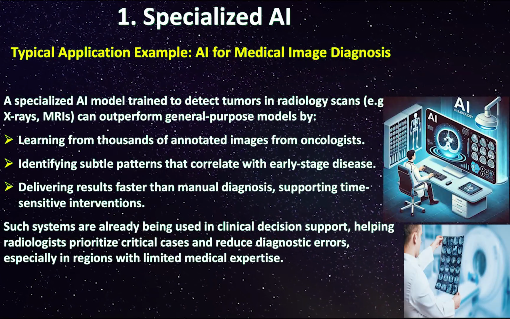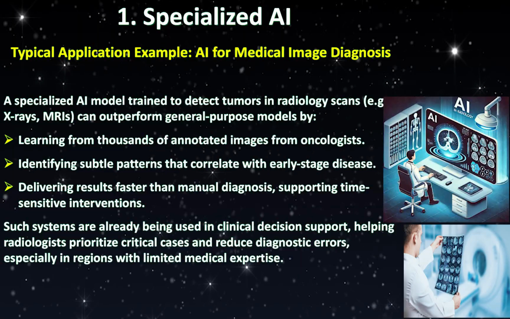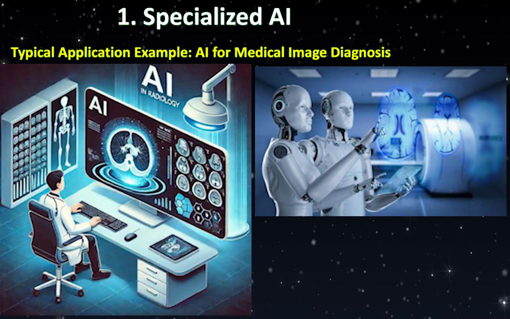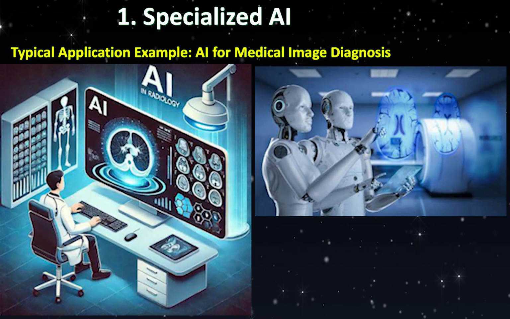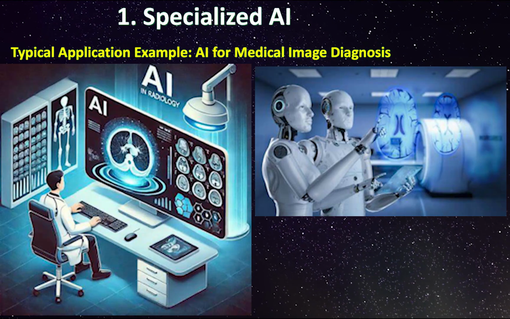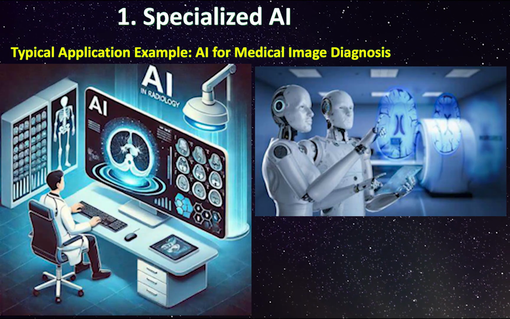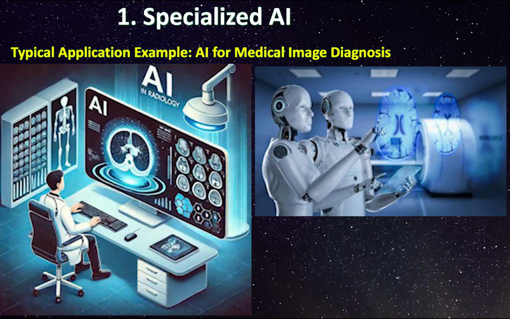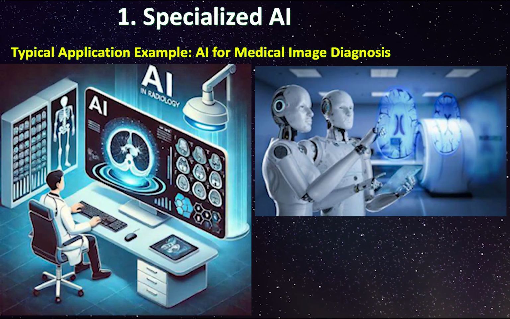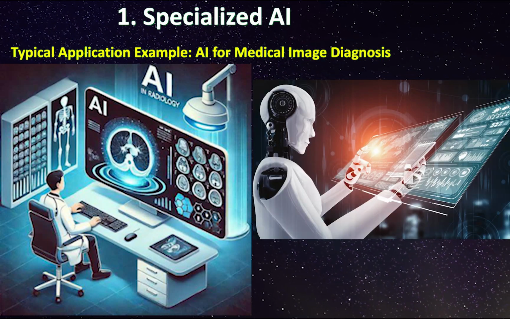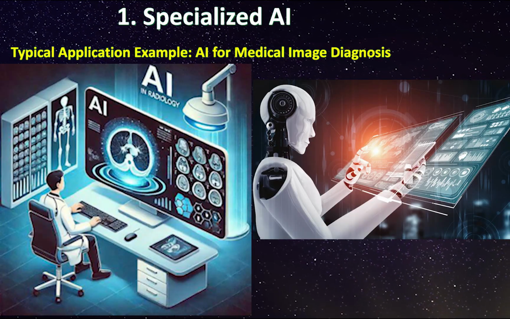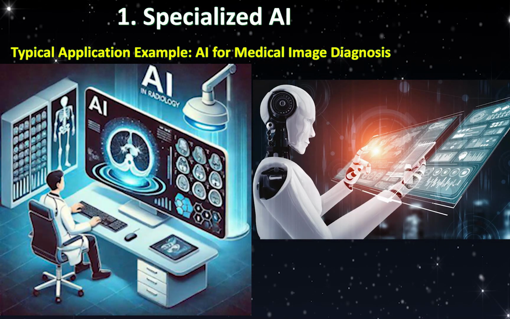To illustrate its impact, consider one of its most important application areas: medical image diagnosis. In this context, a specialized AI model may be trained exclusively on thousands of annotated radiology images, such as MRIs or X-rays, with input from expert oncologists. This model can learn to detect subtle anomalies that may signal the presence of a tumor, prioritize cases with high-risk features for rapid human review, and operate at speeds far beyond human radiologists, enabling quicker intervention.